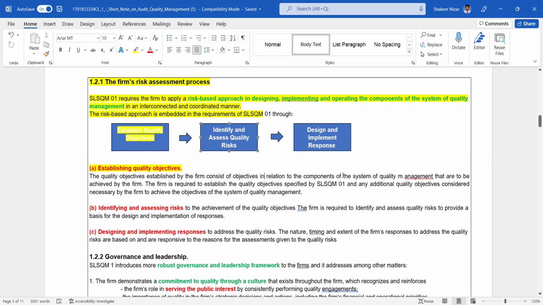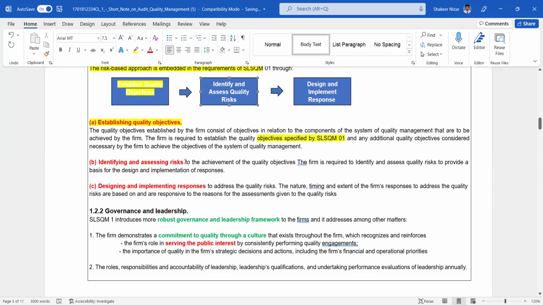For establishing quality objectives, the quality objectives established by the firm consist of objectives in relation to the components of the system of quality management that are to be achieved by the firm. The firm is required to establish the quality objectives specified by SLSQM 1, Sri Lanka Standard on Quality Management 1, and any additional quality objectives considered necessary by the firm to achieve the objectives of the system of quality management. I told you, after establishing, we need to identify the associated risks in achieving quality. To achieve the quality objectives, the firm is required to identify and assess quality risks to provide a basis for the design and implementation of the responses.